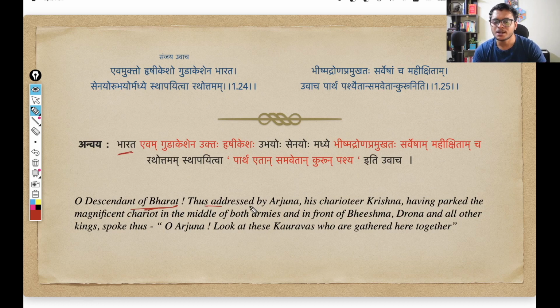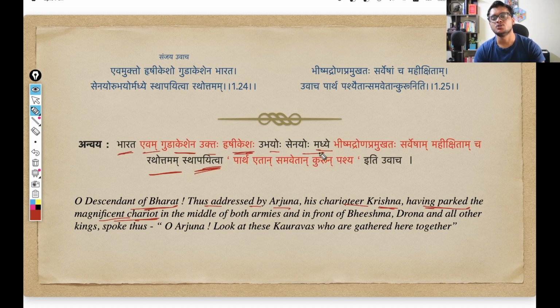Then, thus addressed by Arjuna, evam uktah Gudakeshen, thus addressed by Arjuna, his charioteer Rishikesha, Krishna, Sthapayitva, that is, having parked what? Rathottamam, the magnificent chariot. Where?